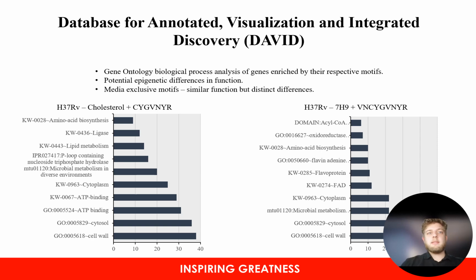However, in the image on the right, we do not see any of the lipid metabolism, which makes sense because cholesterol was not present in our 7H9. However, we still did see a lower frequency of genes associated with cell wall and cytosol, and a variety of other different genes. Therefore, from this, we can start seeing some of the potential differences as a result of epigenetic changes and direct functional differences due to it.